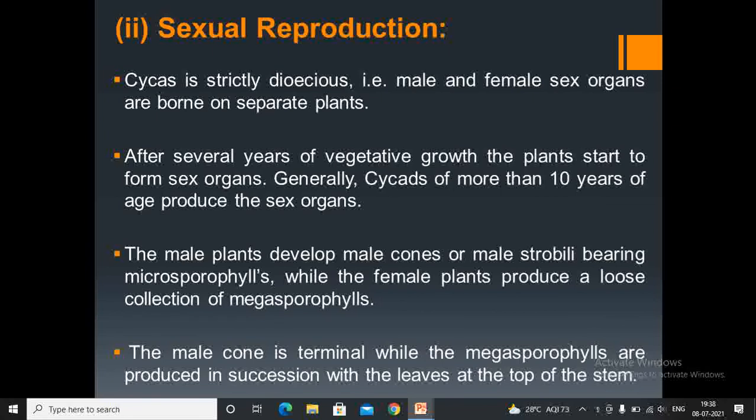That means the sex organs of the female and male parts can grow on different plants. After several years of vegetative growth, the plants start to form sex organs. Generally, cycads of more than 10 years of age can produce sex organs. The male plants develop male cones or male strobili bearing microsporophylls, while the female plants produce a loose collection of megasporophylls. The male cone is terminal, while the megasporophylls are produced in succession with the leaves at the top of the stem.